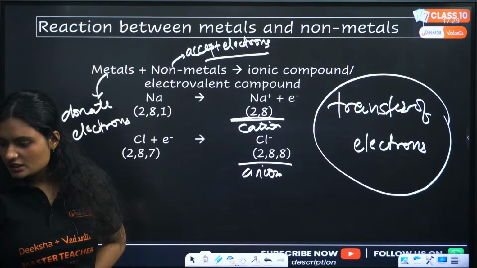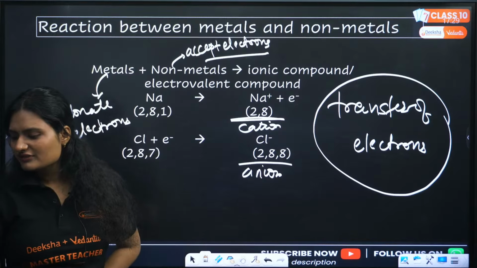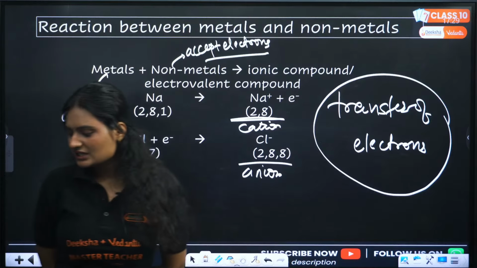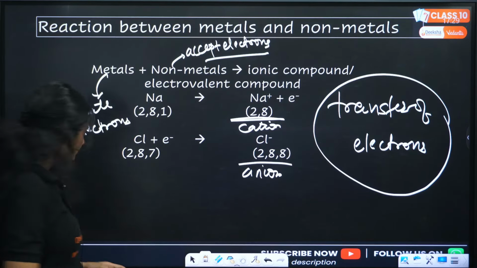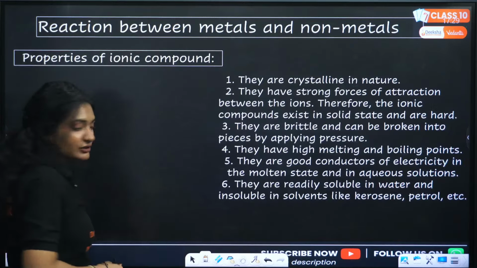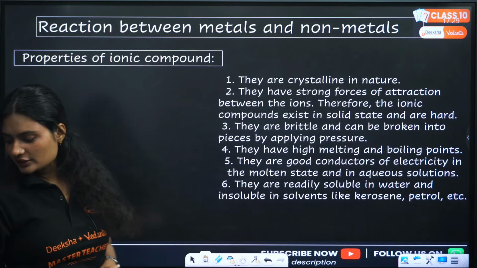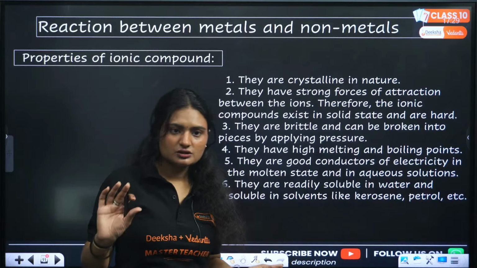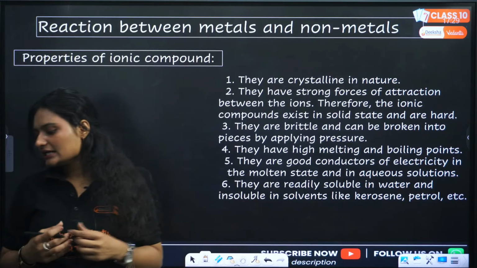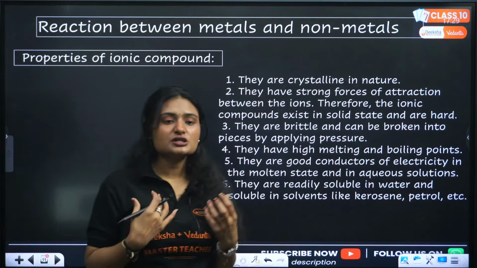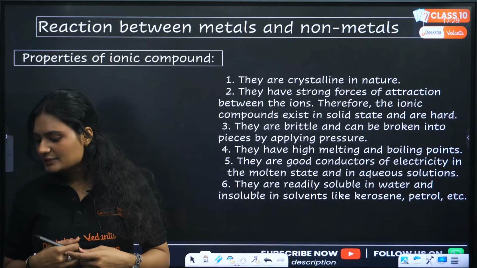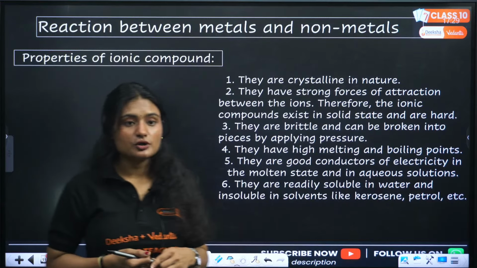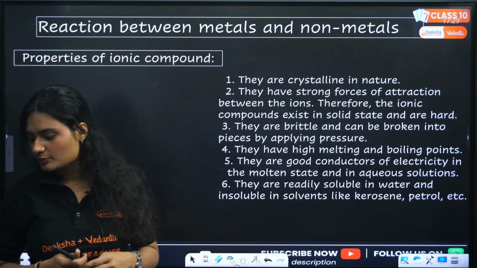Six are remaining. What do you want me to define, Yuv? Just tell me what you want me to define. An ionic bond you want me to define. An ionic bond is formed by transfer of electrons, there is a cation, there is an anion, there is an electrostatic force of attraction between the positive and negative ion, and the bond formed is called ionic bond.